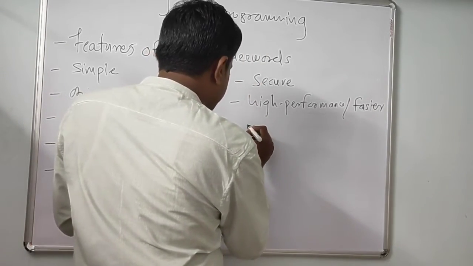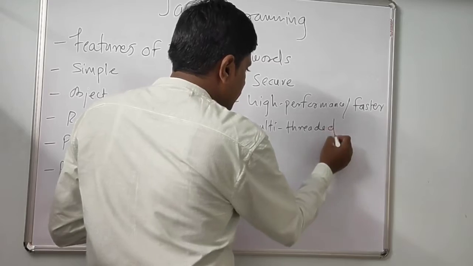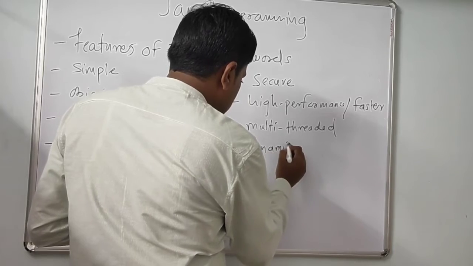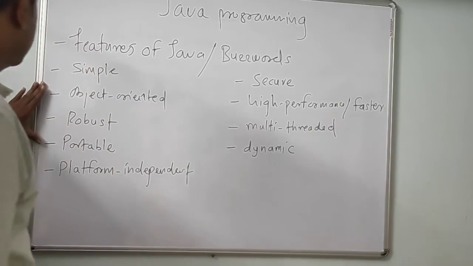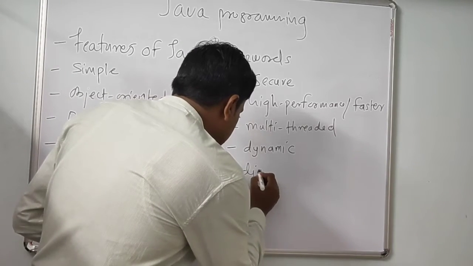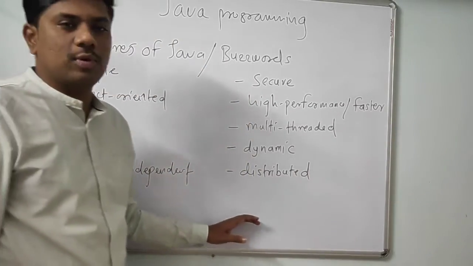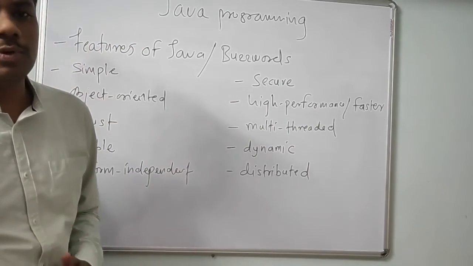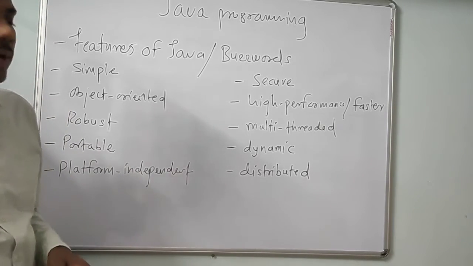Then it is multi-threaded. Java is multi-threaded. Then it is dynamic. Java is also dynamic. So these are the important buzzwords of the Java programming language. And one more is there: Java is distributed. Java is a distributed programming language. So these are a few important features of Java programming language, and we'll see these features one by one.